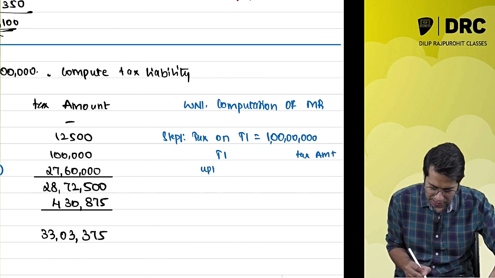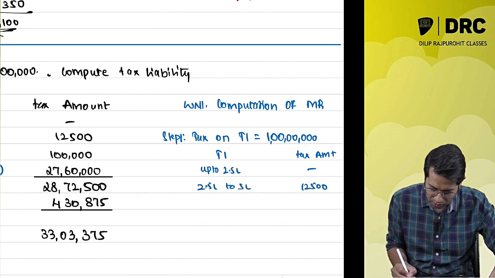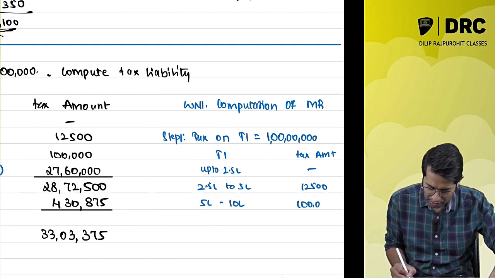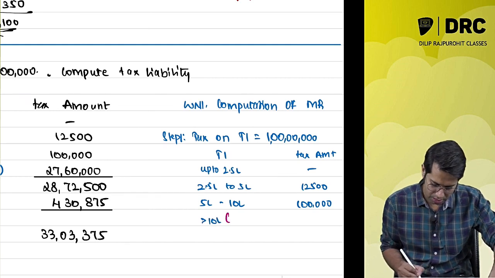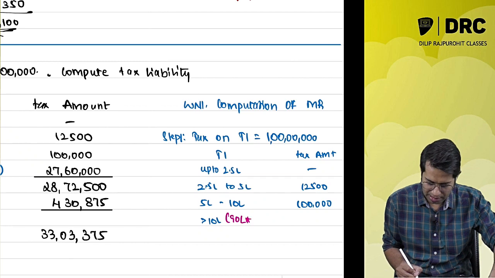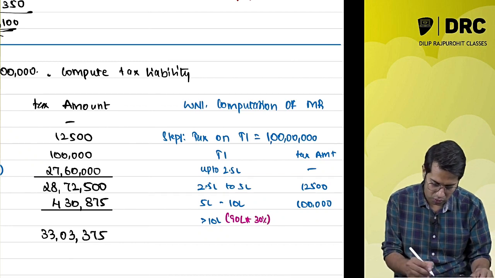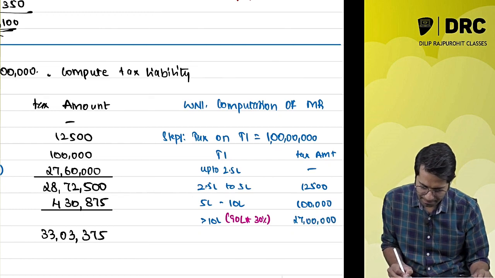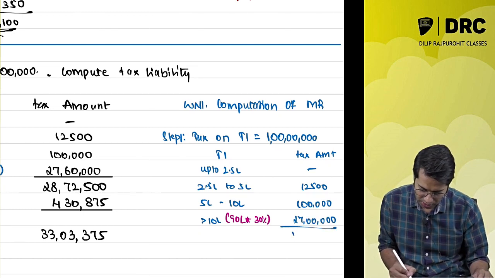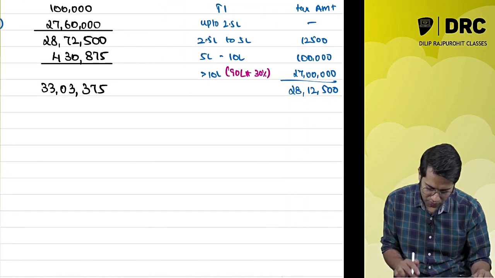Sir, in such cases, total income, tax amount. Sir, see, up to 2.5 lakhs, no tax. 2.5 lakhs to 5 lakhs, 12,500. 5 lakhs to 10 lakhs, 1 lakh rupees. And more than 10 lakhs, which is up to 1 crore, 90 lakhs into 30%. How much does it come to? Sir, it comes to, needless to say, 27 lakh rupees. So what is the total? It comes to, sir, 28 lakh 12,500. To this, what will I have to do?